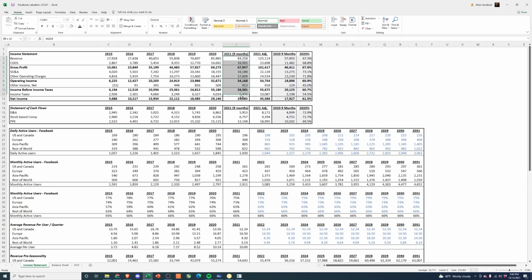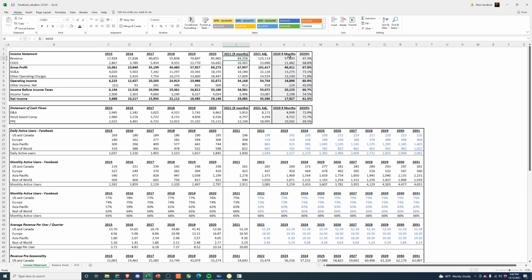So first I copy over the 2021 data. You'll see here they're already at 84.2 billion in revenue. So they've actually almost reached their 2020 revenue three-quarters of the way through the year. So pretty impressive. So what I want to do is annualize this 84 billion and get a rough proxy of where they're going to finish the year.